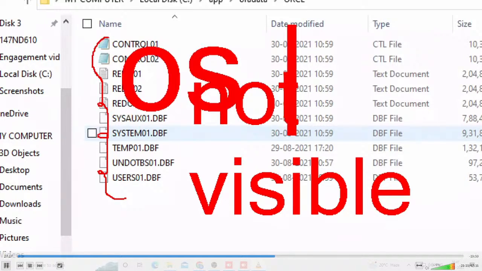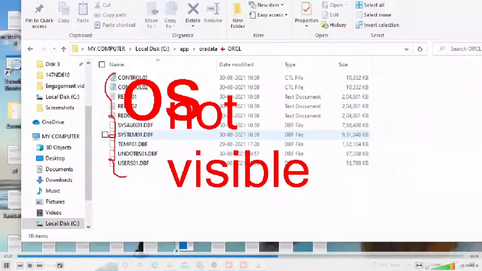Very, very important. Tables are not visible anywhere in a C drive, D drive like that. Views are not visible anywhere in a C drive, D drive, E drive like this. Indexes, functions, procedures, not visible. That is visible in a database, okay, I agree. But unfortunately, that is not visible in operating system.